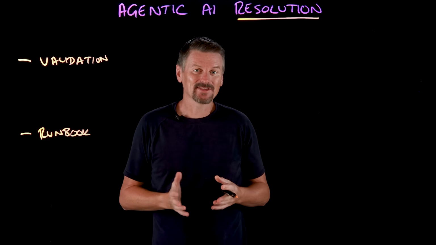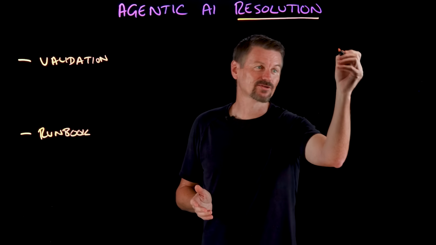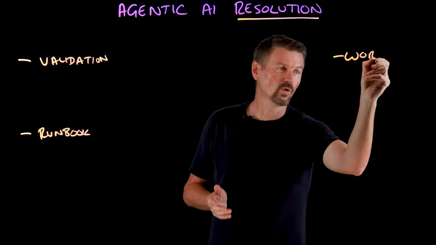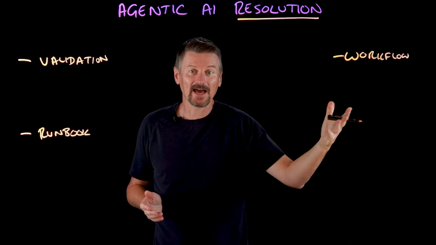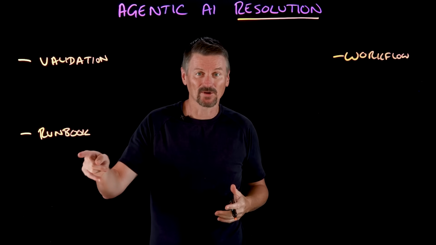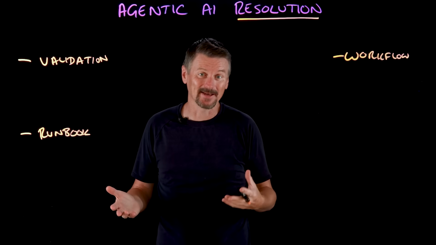Agentic AI can also take these suggested actions and it can build automation scripts or what we can call workflows to help as well. So for example, the agent could turn each of these runbook steps into a bash script or an Ansible playbook snippet. And here the AI provides the exact command syntax and the exact parameters for each step.